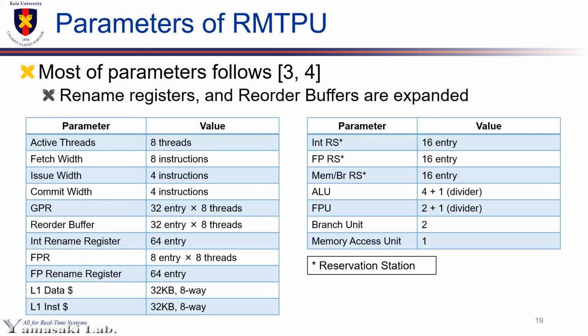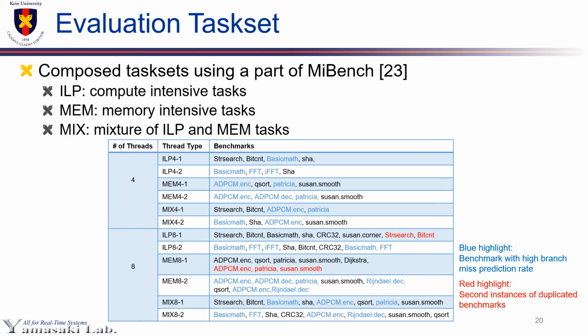Parameters of RMTPU are as shown in the table. Most of the parameters follow processors in the references. On the other hand, rename registers and reorder buffers are observed to be bottlenecks in original configurations. So the capacity of these modules is expanded to reduce excessive resource conflicts. Task sets of performance evaluations are selected from a benchmark suite. Benchmarks are categorized into 2 groups, ILP and MEM, depending on their cache miss rates.